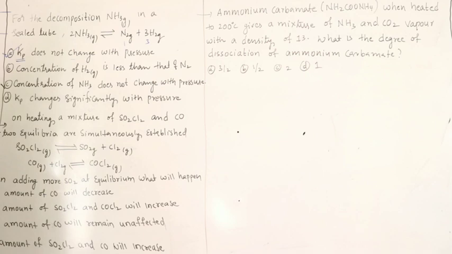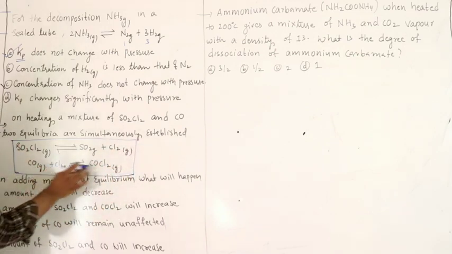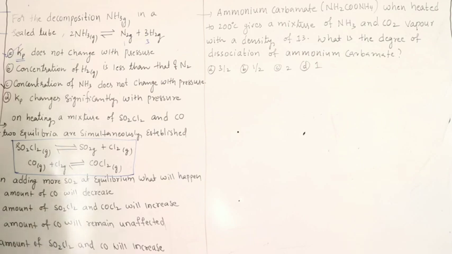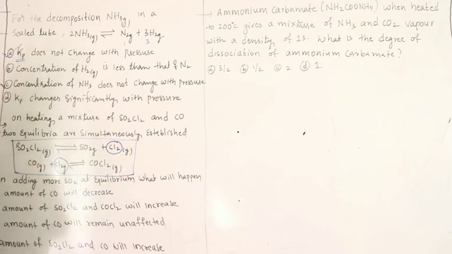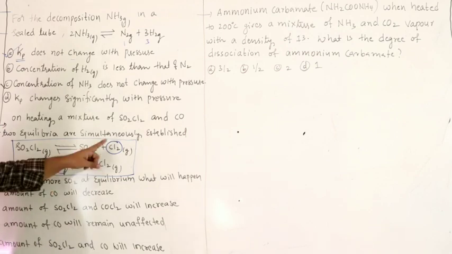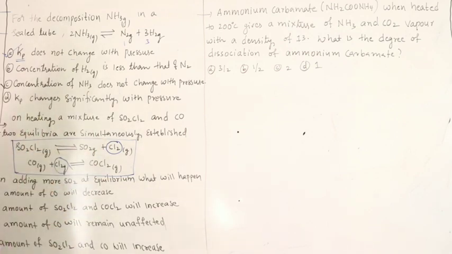Next one. On heating a mixture of SO2, Cl2 and CO, 2 equilibria are simultaneously established. So, first equilibrium is this one, SO2Cl2 gas in equilibrium with SO2 gas plus Cl2 gas. Second equilibrium that is present in the same system, CO plus Cl2 gives COCl2. Here one of the interesting points is Cl2 is product here, here it is reactant. The concentration of Cl2 here and here must be same because they are present in the same system.